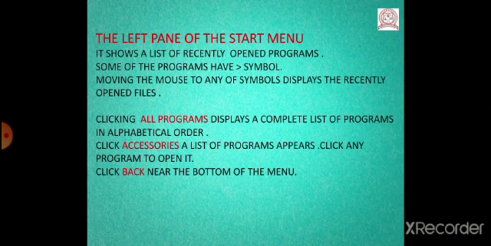Moving the mouse pointer to any of these symbols displays the recently opened files in that program. It will open the recently opened files in that program. Clicking all programs displays a complete list of programs in alphabetical order. Means in alphabetical order A, B, C, it will show all programs.